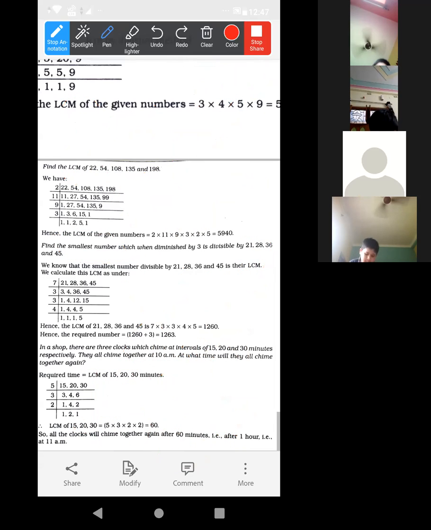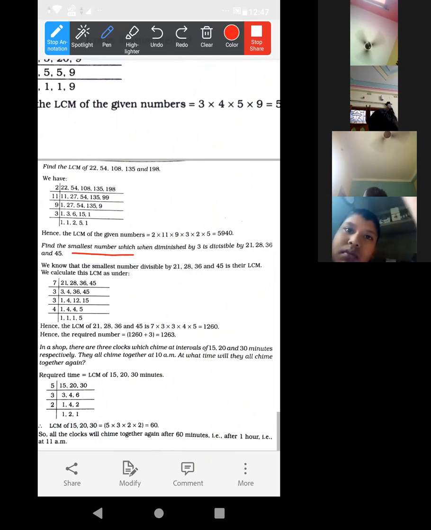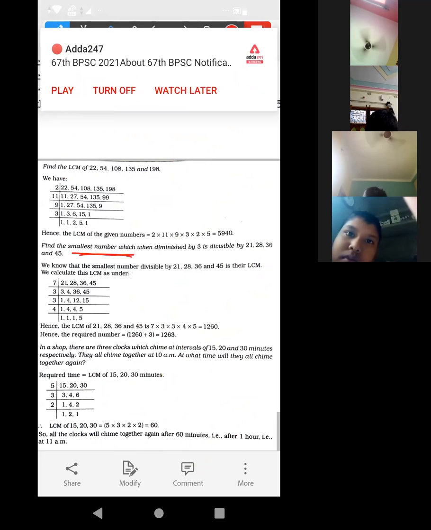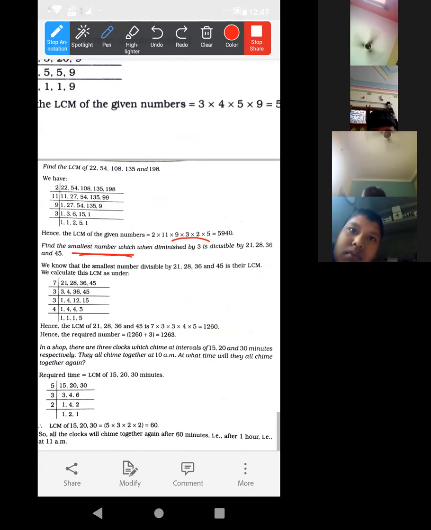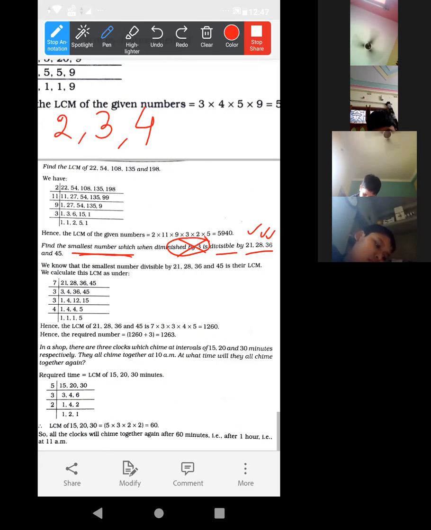Now look at the question. Find the smallest, that means the least number, which when diminished by 3, okay, forget about diminished by 3, forget about this. Divisible by these 4 numbers. Divisible by these 4 numbers means, just right now I took 2, 3 and 4, and we have got LCM 12.